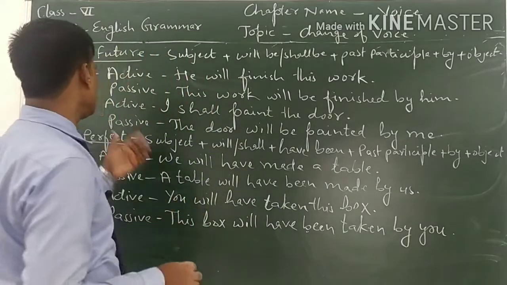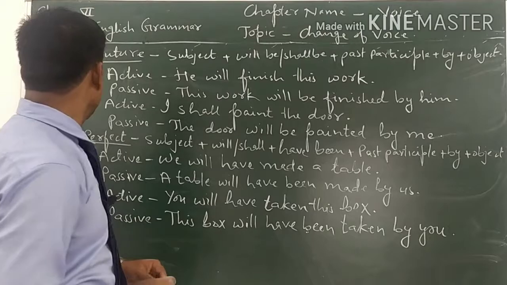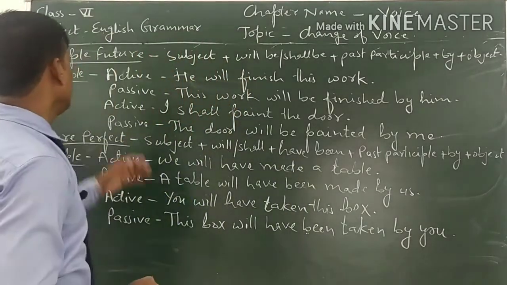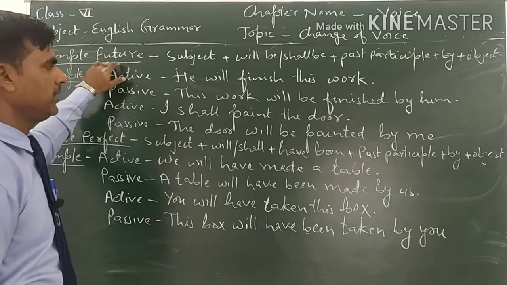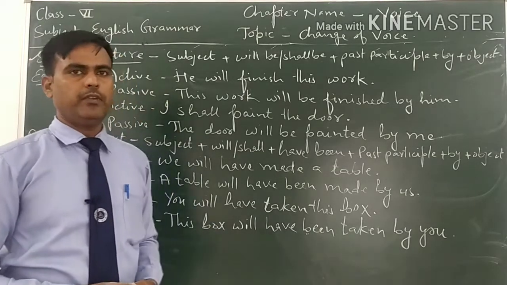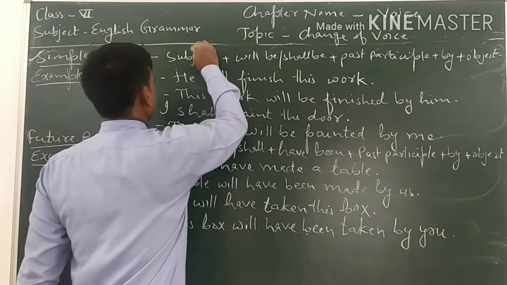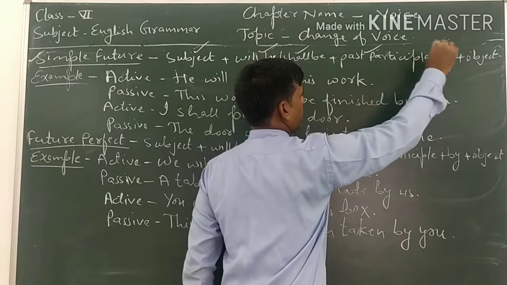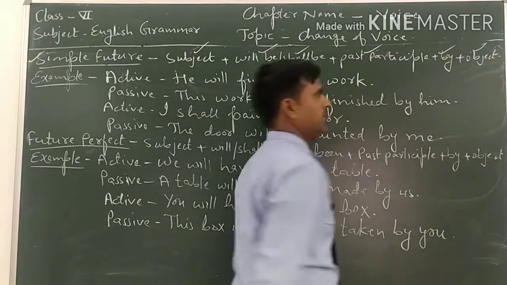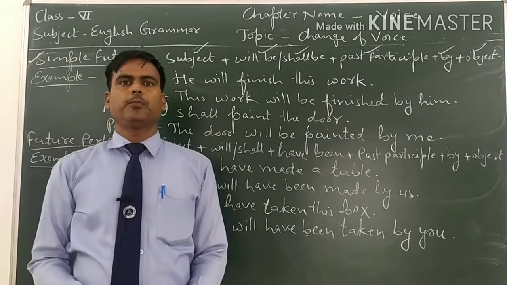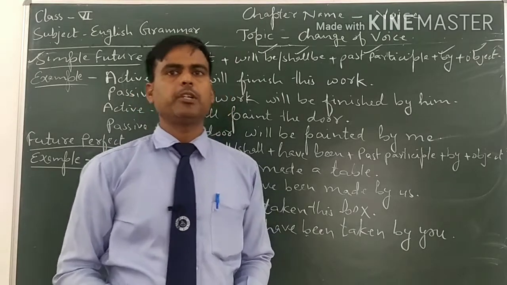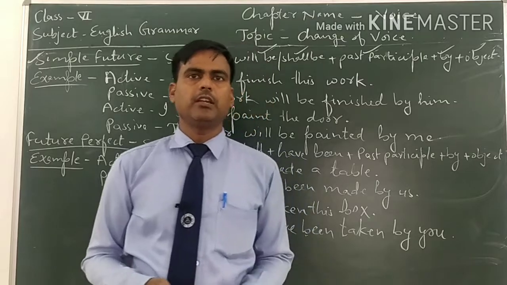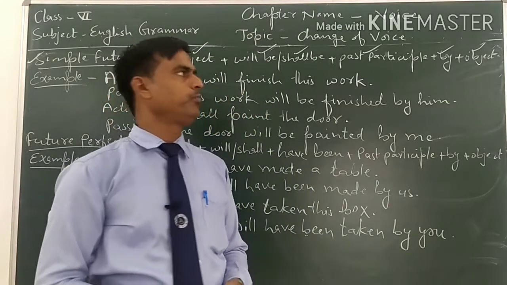So we have only to discuss two tenses of future, simple future tense and future perfect tense. First of all, simple future tense. In simple future tense, when we change from active to passive, we will use subject, then will be or shall be, then past participle, then by, and then object. You know, we use shall only with the first person personal pronouns, I and we, and with the rest of the subjects we always use will.